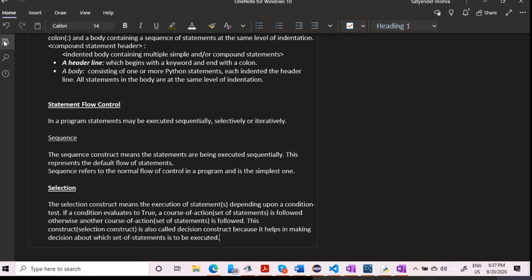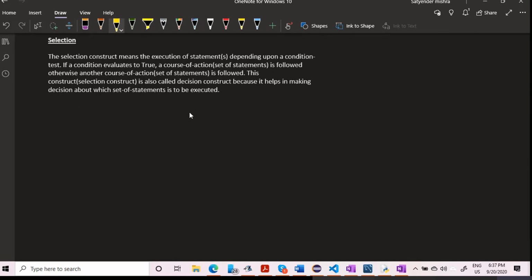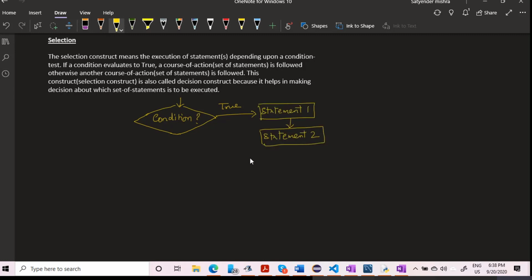So the next thing, let me draw it and show you how this is happening. I think everyone is acquainted with flowchart symbols. I will teach you flowchart symbols a bit later, so just try to understand this. It's very easy to understand. First is the condition. If this condition is true, it follows a separate course of action, that is a statement, and it continues like this. And if it is false, it follows this route.